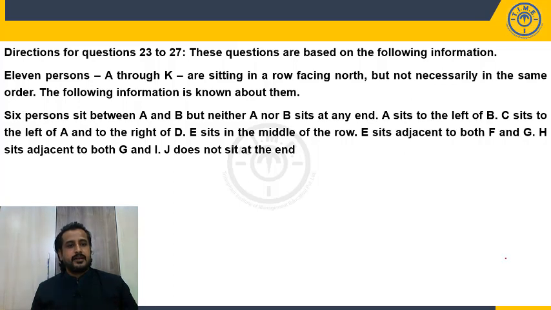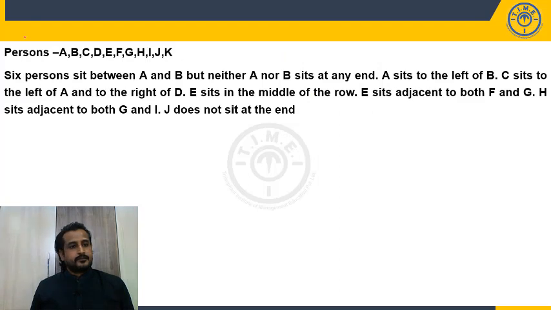Questions 23 to 27. 11 persons A through K are sitting in a row facing north but not necessarily in the same order. There are 11 persons facing north. The following information is known about them. Persons A, B, C, D, E, F, G, H, I, J and K. There are 6 persons between A and B, but neither A nor B sits at an end. A sits to the left of B.